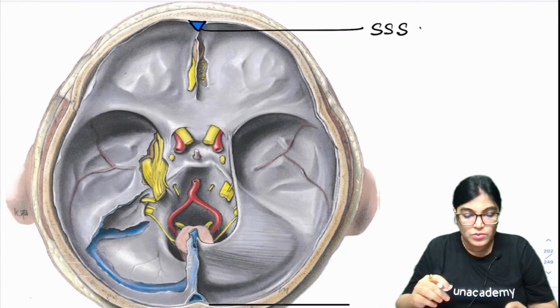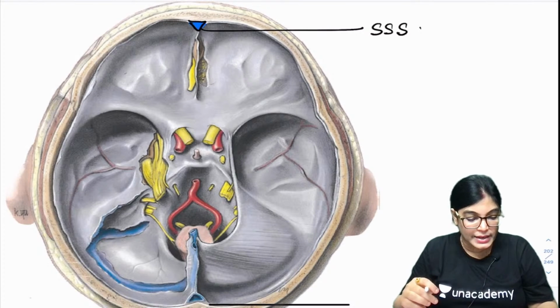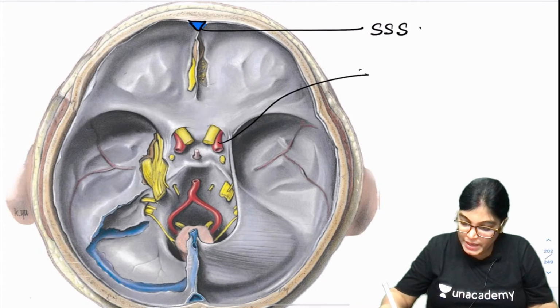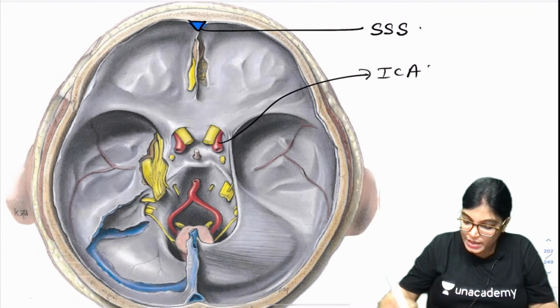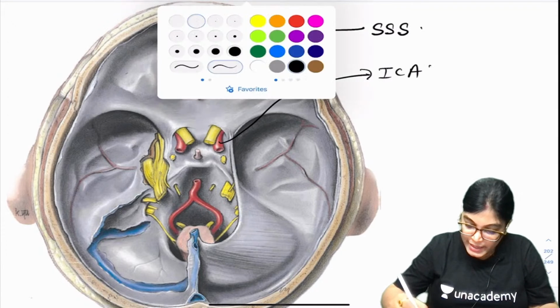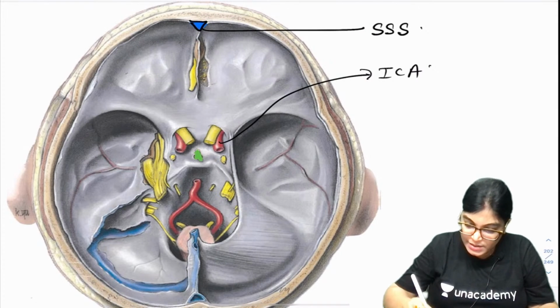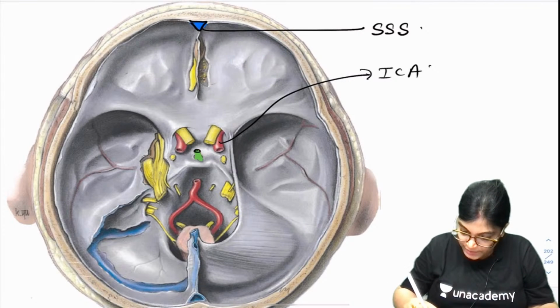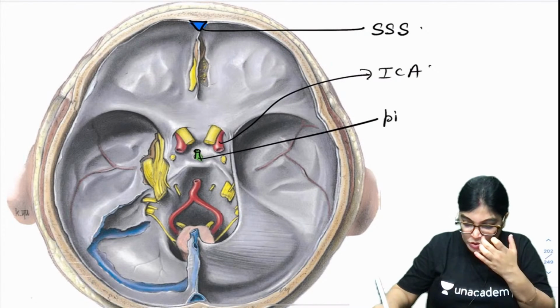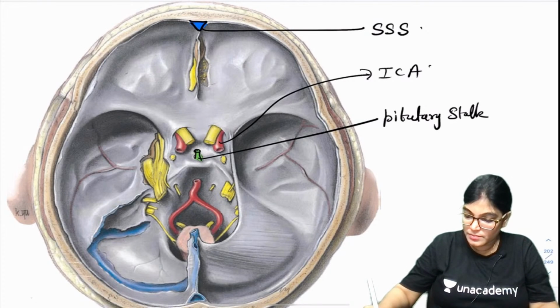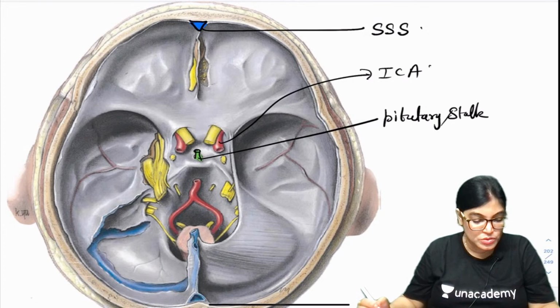Superior sagittal sinus, no doubt, and all of you know it. This part is from the internal carotid artery. This stalk-like structure which I am highlighting with green color is the pituitary stalk.